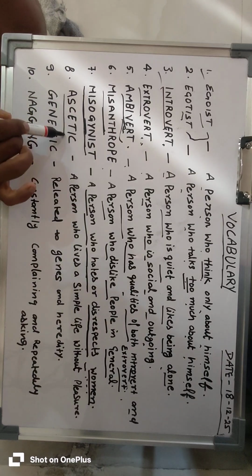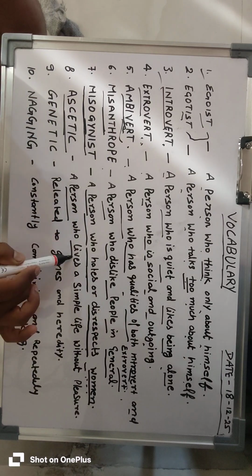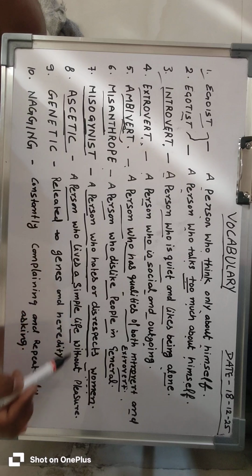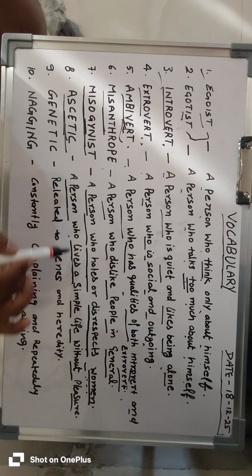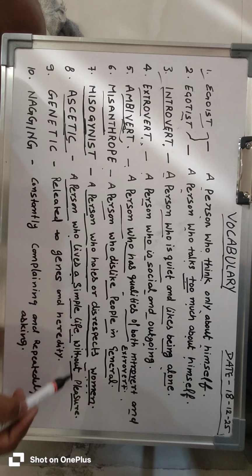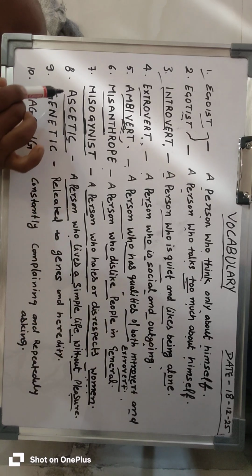Eighth is ascetic, a person who lives a simple life without pleasure. Ascetic, a person who lives a simple life without pleasure, that we call ascetic.